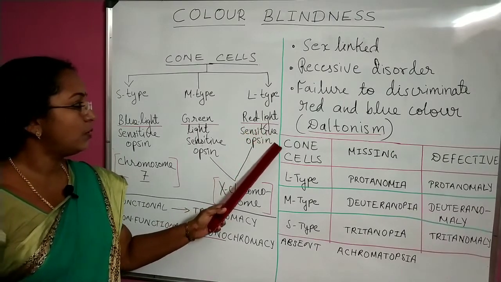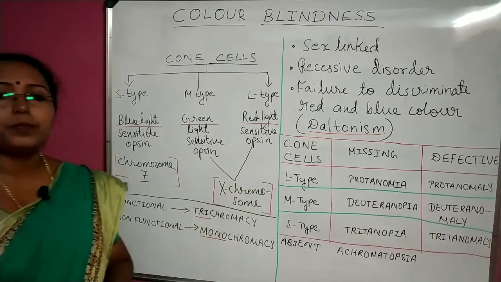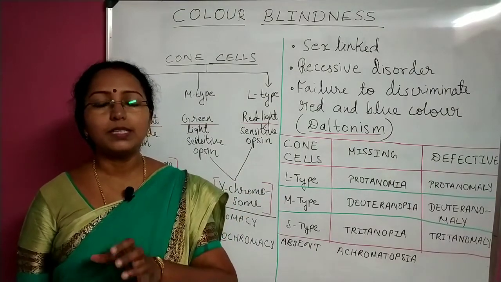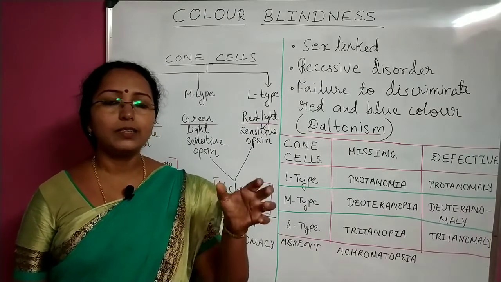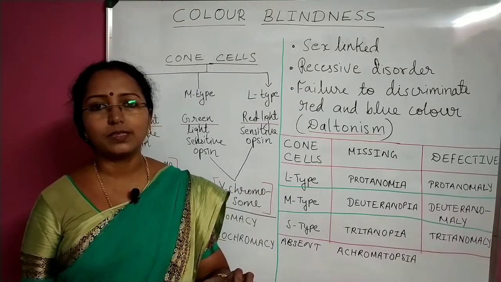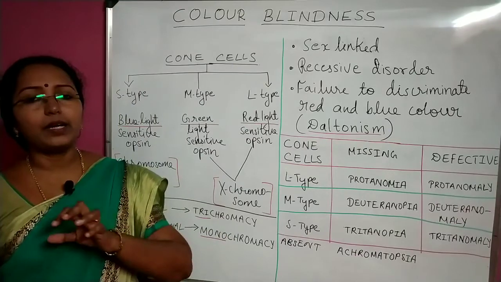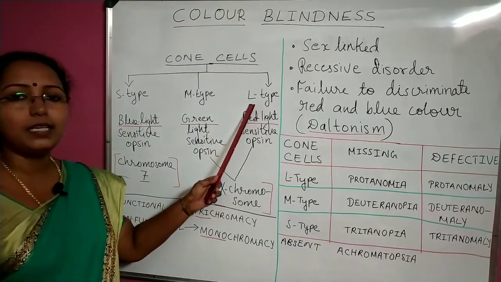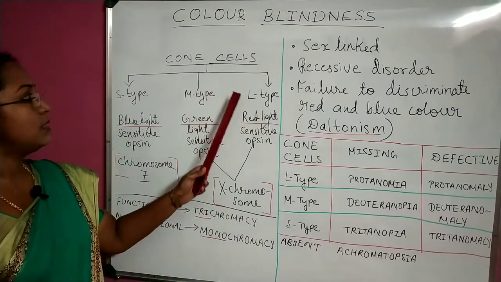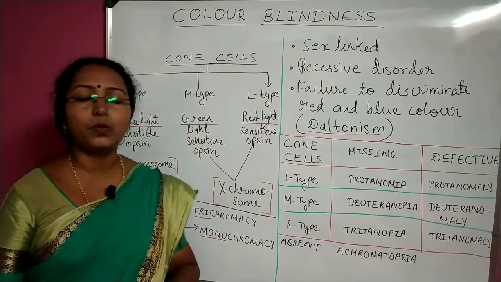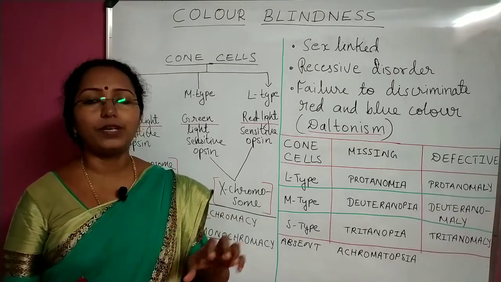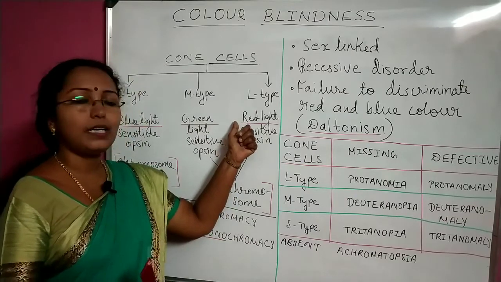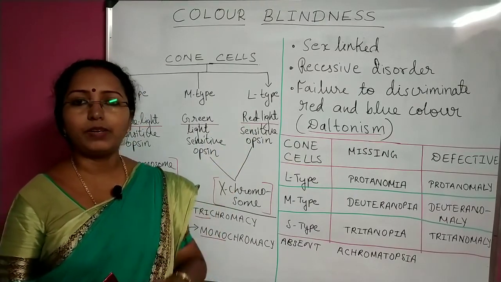I have written here the word opsin. Opsin is a pigment present for color vision. Cone cells have a pigment responsible for color vision, and those pigments are called opsins. These opsins are of different types according to the wavelength of light that they can perceive. If the cone cells are L-type, they perceive long wavelength, so they aid in the vision of red light, red, orange, such wavelengths.